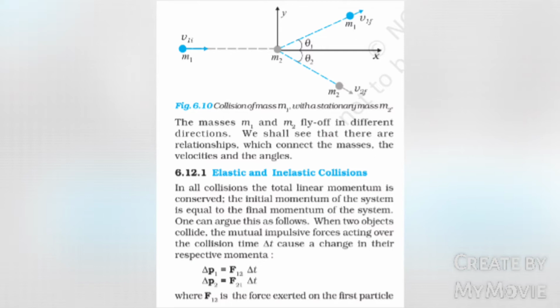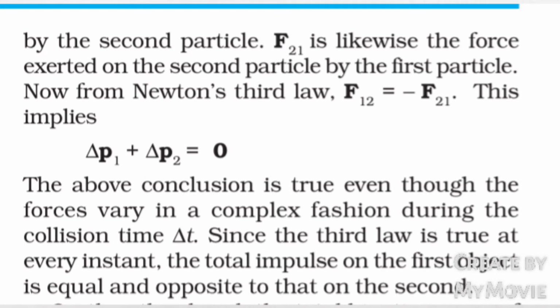Elastic and inelastic collisions. In all collisions, the total linear momentum is conserved. The initial momentum of the system is equal to the final momentum of the system. One can argue this as follows. When two objects collide, the mutual impulsive forces acting over the collision time delta t cause a change in their respective momenta. Delta p1 equals F12 into delta t. Delta p2 equals F21 into delta t, where F12 is the force exerted on the first particle by the second particle. F21 is likewise the force exerted on the second particle by the first particle.